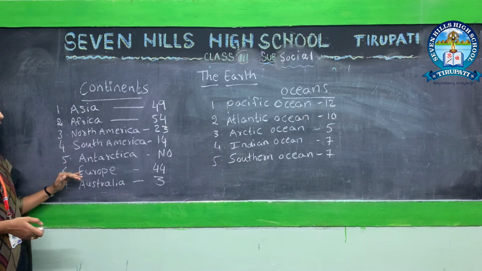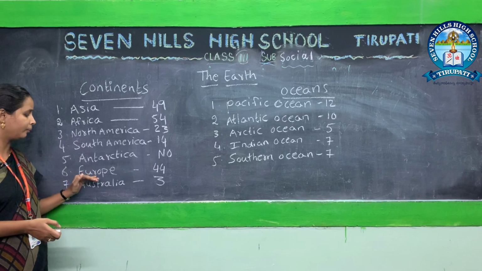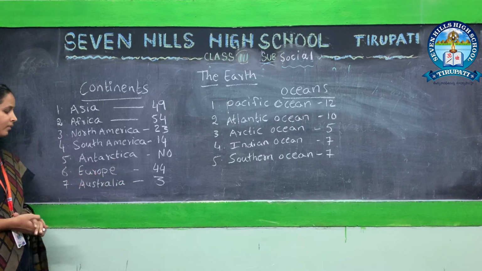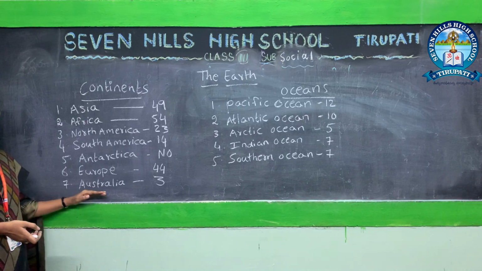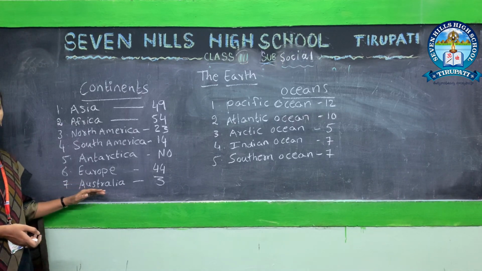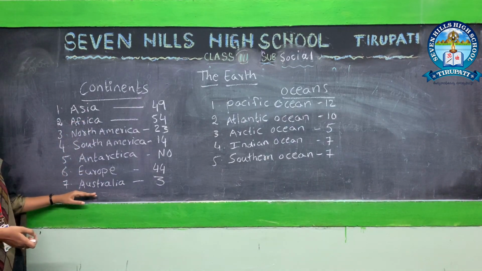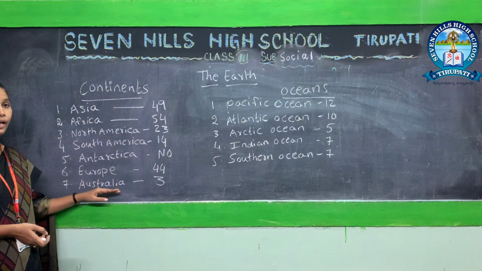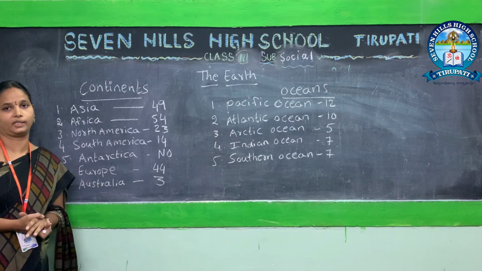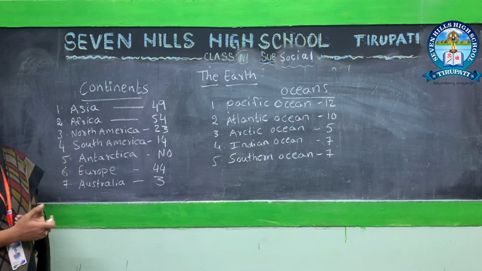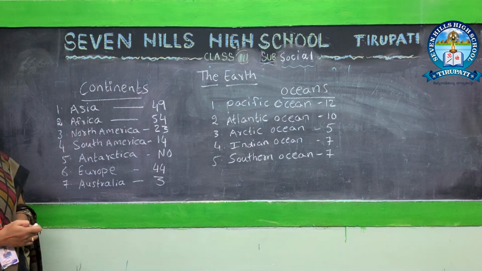Sixth one, Europe. E-U-R-O-P-E, Europe. Seventh one, Australia. This is the smallest continent of all 7 continents. A-U-S-T-R-A-L-I-A, Australia. You have to learn these spellings and these 7 continent names.